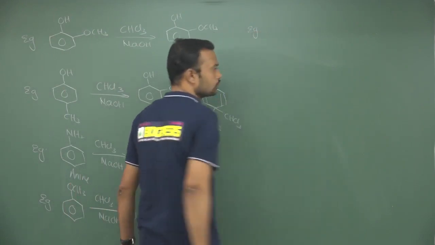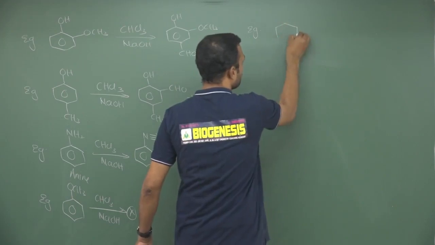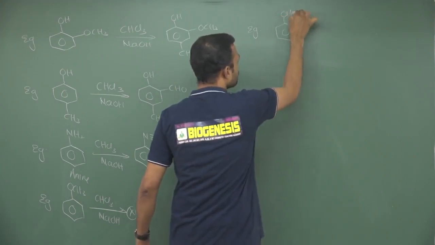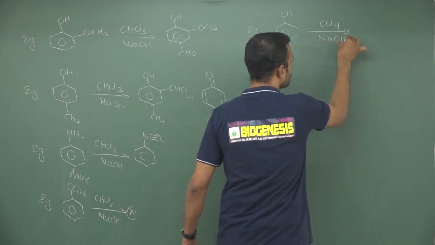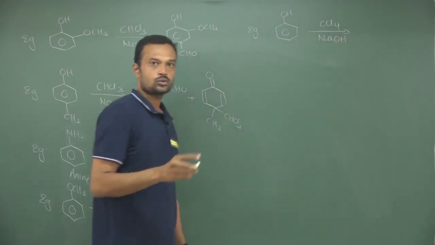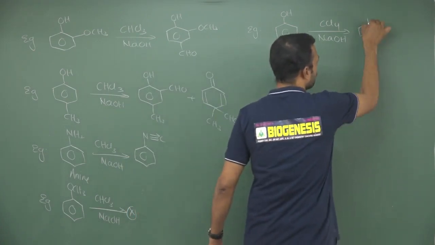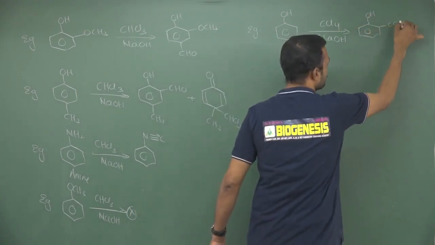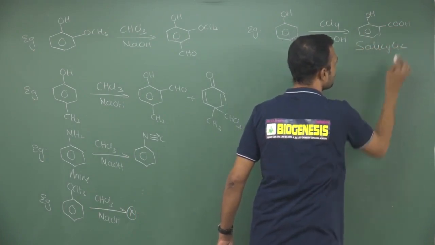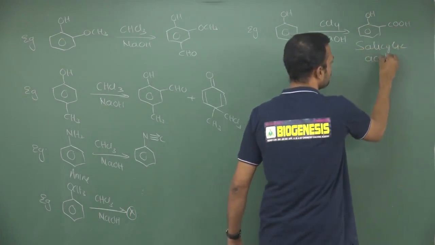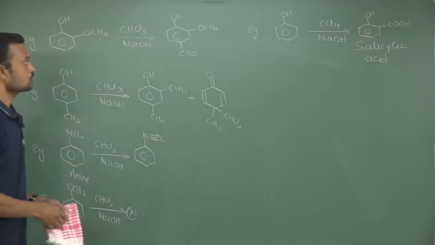Okay, so in this reaction, see, same phenol I used in place of chloroform. If I use carbon tetrachloride in sodium hydroxide, so what happens, see, here we are going to expect a salicylic acid. This is carboxylic acid. We can say it is salicylic acid. Salicylic acid formation takes place. Okay. So very important thing.